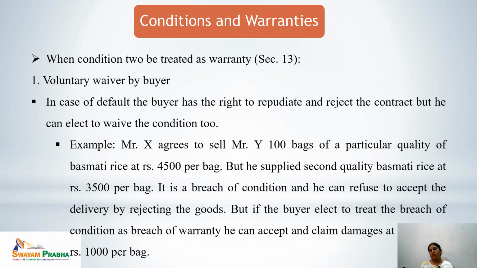So it is a breach of condition, and the buyer can refuse to accept the delivery by rejecting the goods. But if the buyer elects to treat the breach of condition as a breach of warranty, he can accept and claim damages at the rate of the difference, that is rupees 1000 per bag.